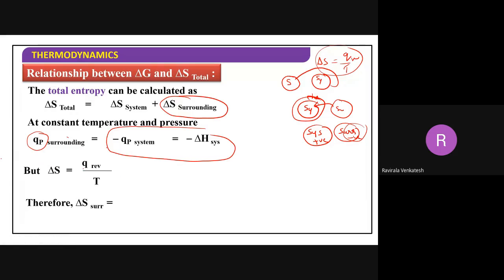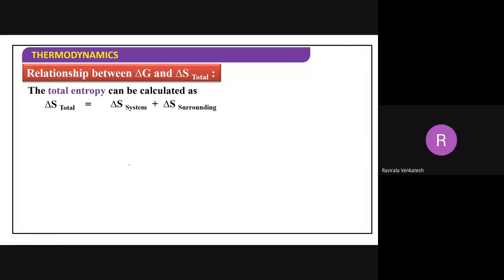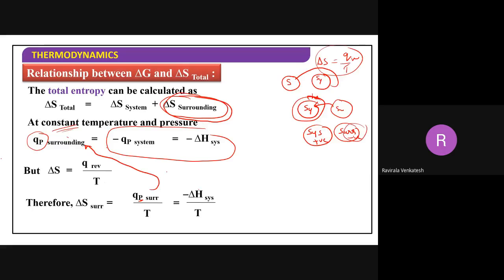Now what can we write for the entropy of the surroundings? QP by surroundings. Delta S is Q by T. Delta S surrounding is equal to Q surrounding by T, but the temperature is constant, which I have taken here. Therefore delta S equals Q reversible by temperature. Then delta S surrounding is equal to Q at constant pressure for the surroundings divided by temperature. Now substitute this formula over here. This is for the system, and this is for the surroundings.